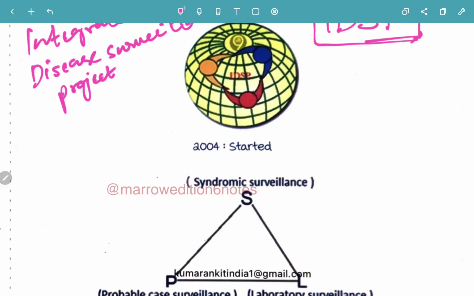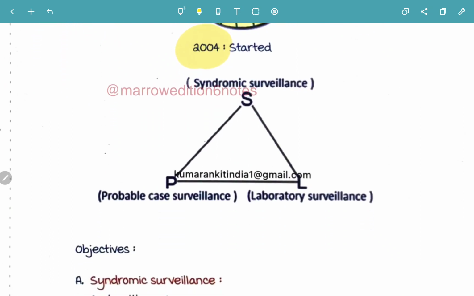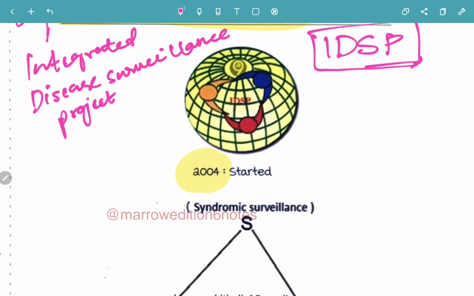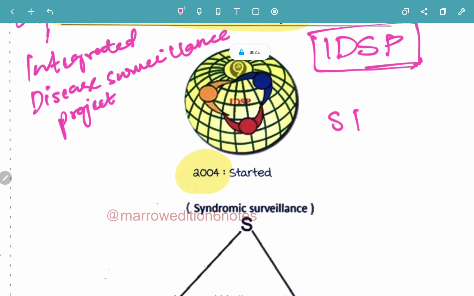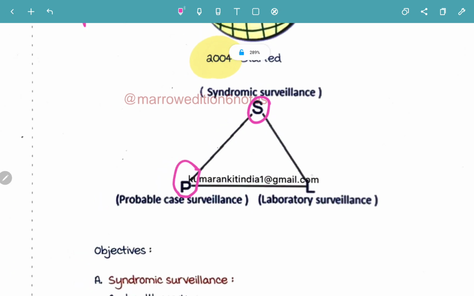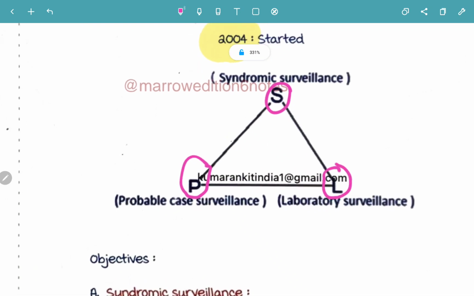Integrated Disease Surveillance Project was started in which year? 2004. It comprises three things. Remember the mnemonic: Integrated Disease Surveillance Project is SPL, special. S stands for syndromic surveillance. P stands for probable case surveillance. L stands for laboratory surveillance.